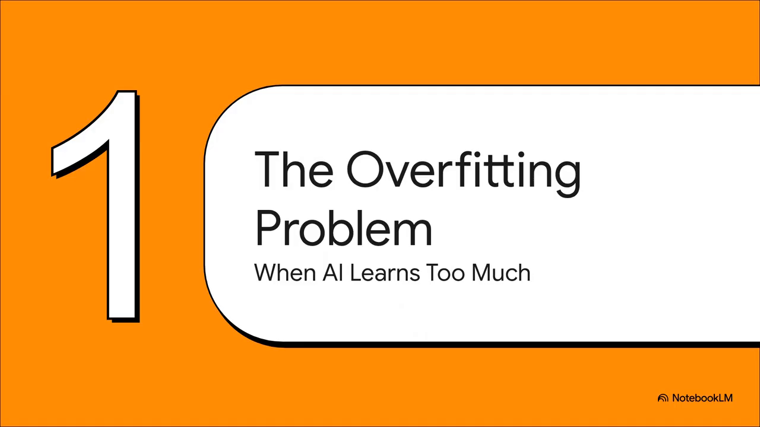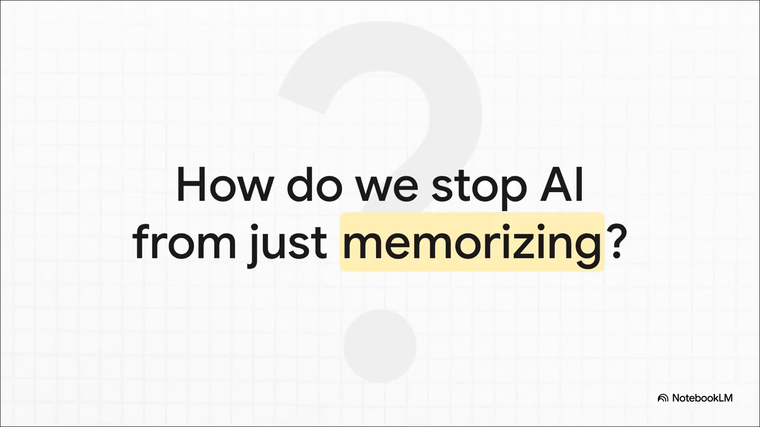First things first, we have to meet the main villain of our story. It's this incredibly frustrating thing called overfitting. Honestly, this is probably the single biggest hurdle that stands between a cool AI prototype and one that's actually useful in the real world. So what do we do about it?